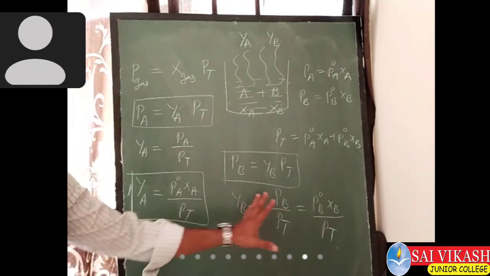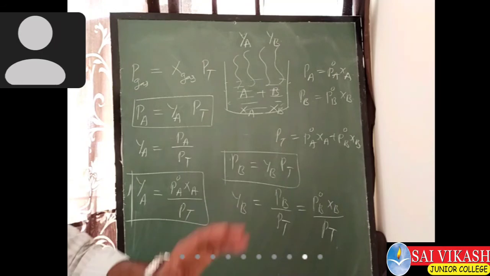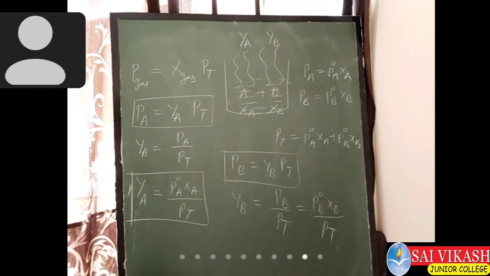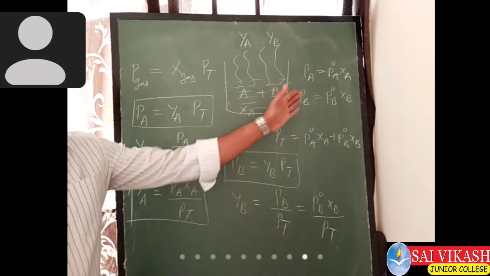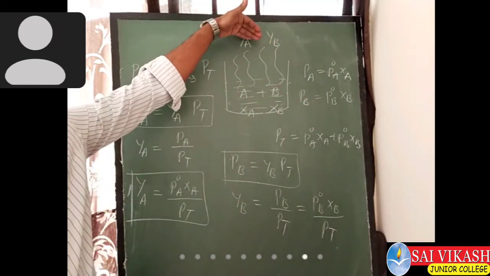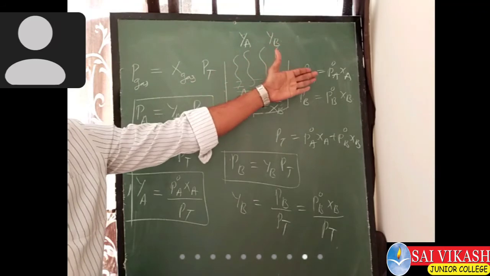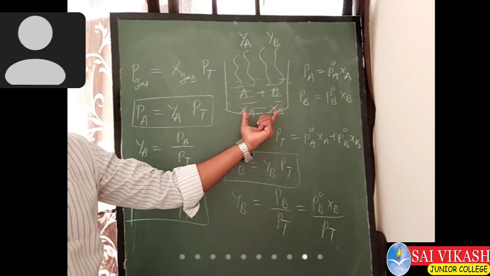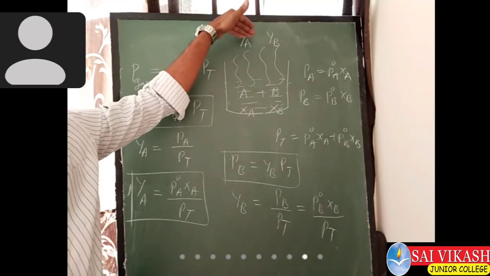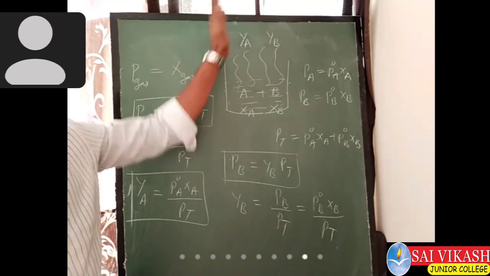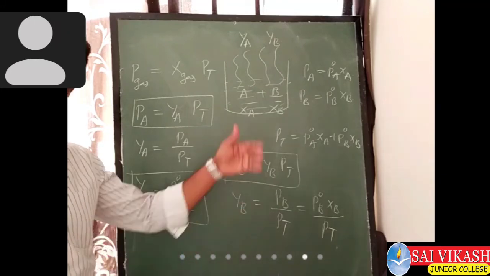All these formulas we have to use in the numericals. So this is the mole fractions in the liquid mixture and mole fractions in the vapor phase. XA, XB are the mole fractions of components A and B in the liquid mixture. YA, YB are the mole fractions of A and B in the vapor phase.